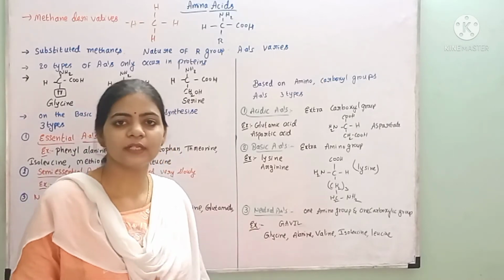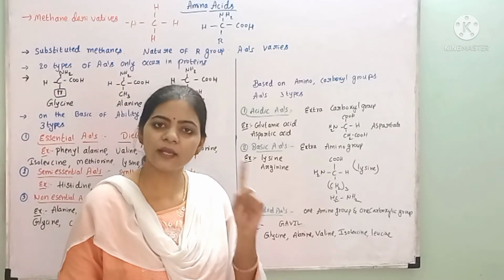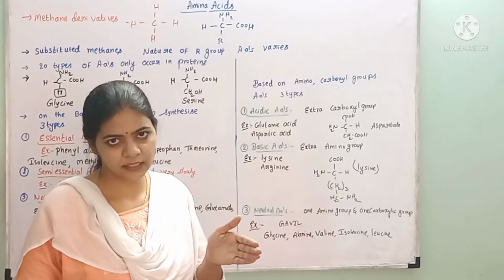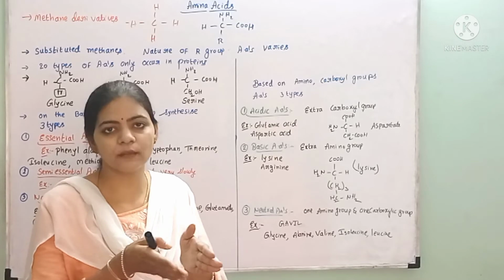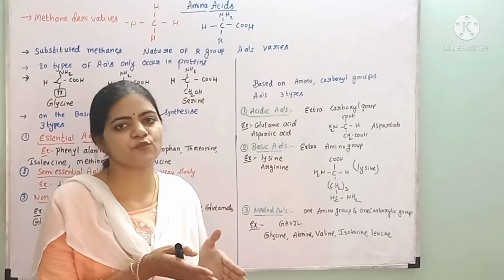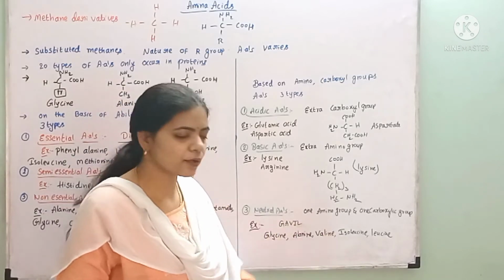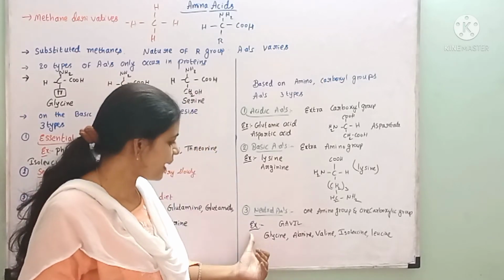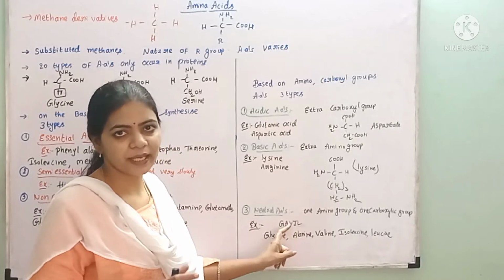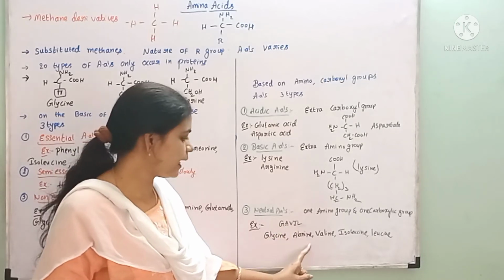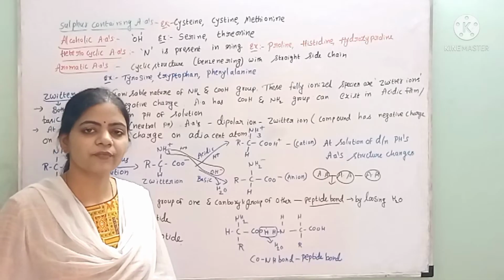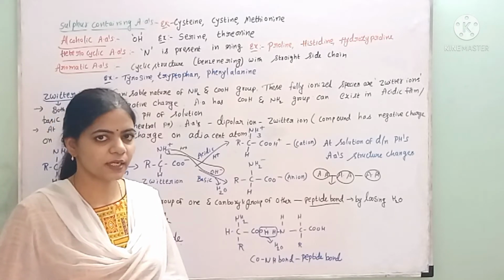And the last one is the neutral amino acid. If the amino acid has one amino group and one carboxylic group, they have an acidic group and a basic group, and together they form the neutral position. They will neutralize this amino acid. There is no extra acidic group, and no extra basic group. So those amino acids are called neutral amino acids. We need to remember this shortcut, that is GAVL. G for glycine, A for alanine, V for valine, I for isoleucine and L for leucine. So we have completed acidic, basic and neutral amino acids.